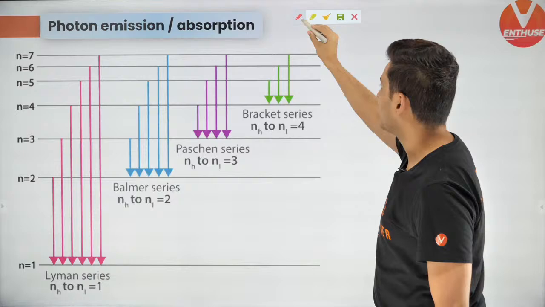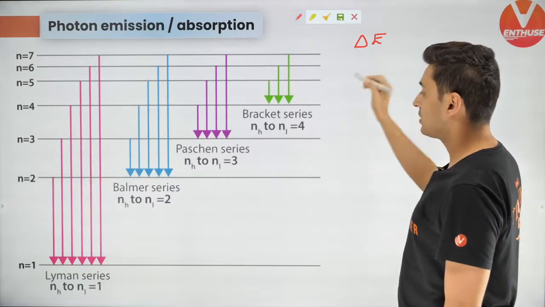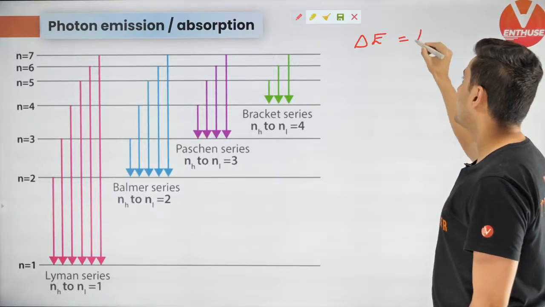All right. Okay. So remember, the energy difference between any two levels is going to be hf.